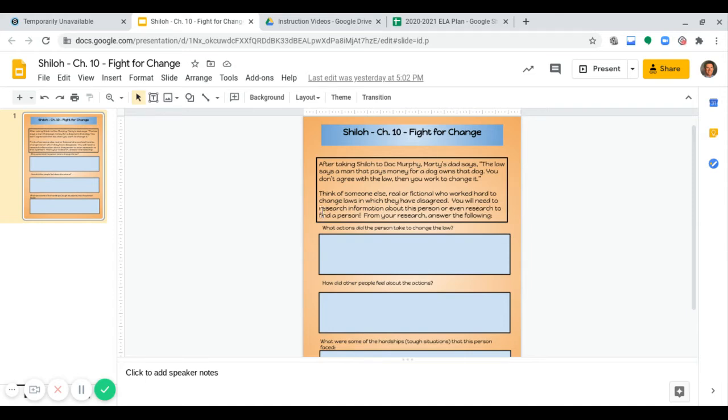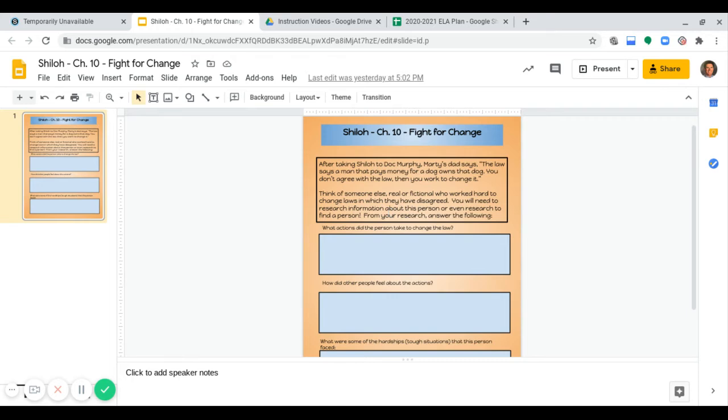Okay, so who didn't agree with the laws, they thought they were unjust, and then fought to have them changed. And we don't mean fight necessarily as physically fighting, but fighting in the terms of they stood up for what they believed in. They fought for it. Now, sometimes it might be actual physical fighting as well, but it doesn't have to be.